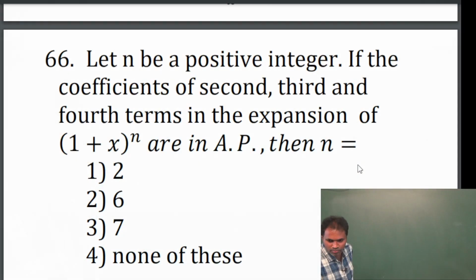Next, let n be a positive integer. If the coefficients of second, third and fourth terms in the expansion of 1 plus x whole power n are in AP, then n is equal to.